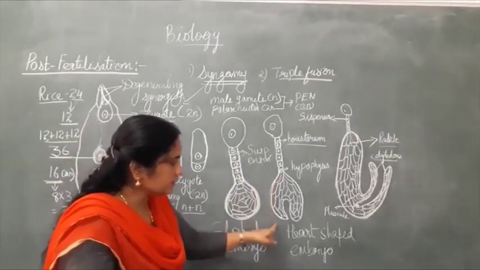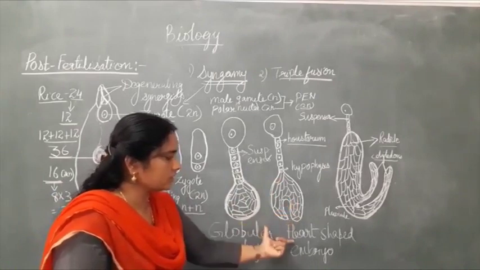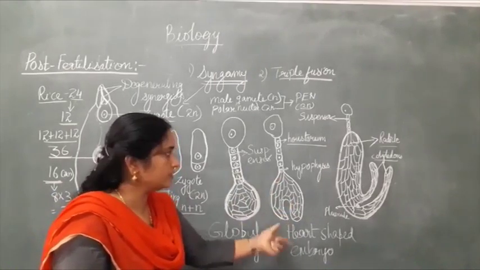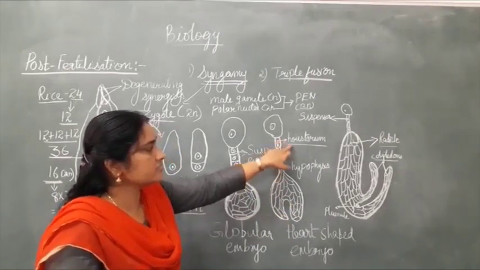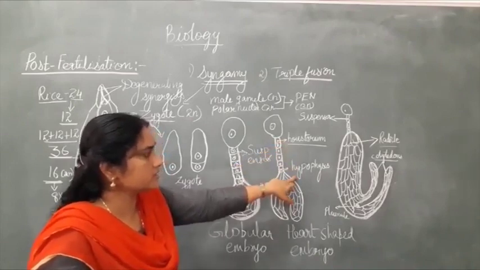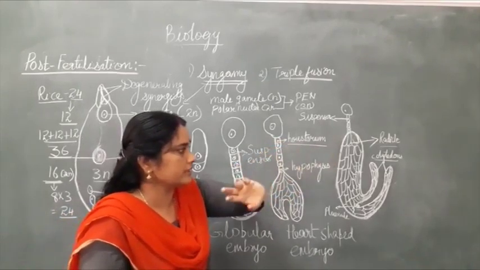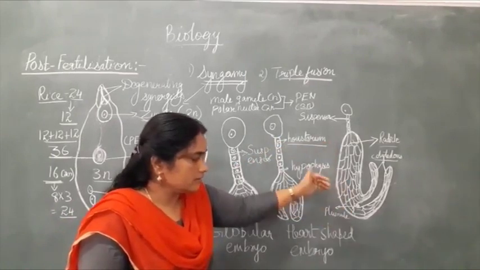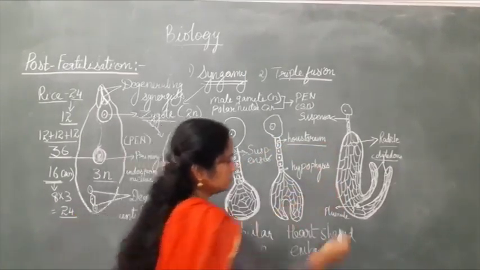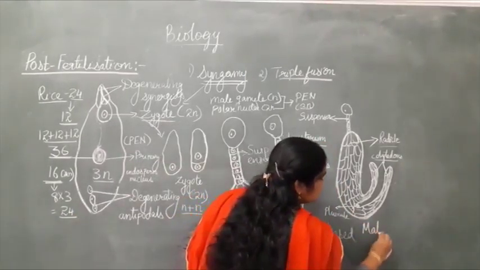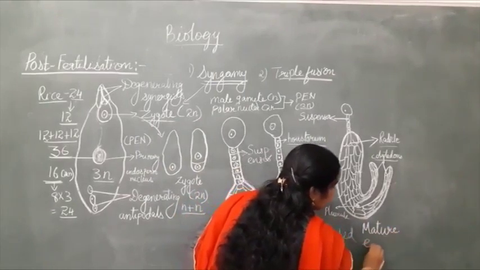Later it undergoes further division and then it gives rise to the heart-shaped embryo. And the first cell of the suspensor is haustorium. The last cell is hypophysis, which is the future radicle. And this is the mature embryo. Okay, this last diagram is nothing but the structure of a mature embryo.